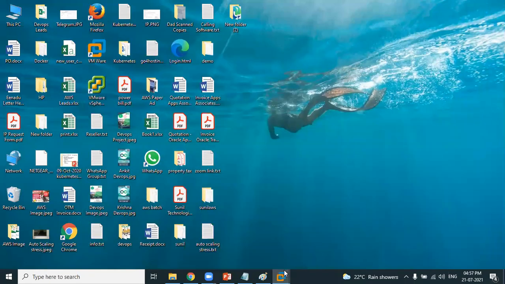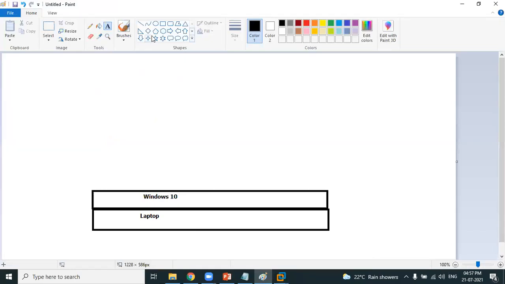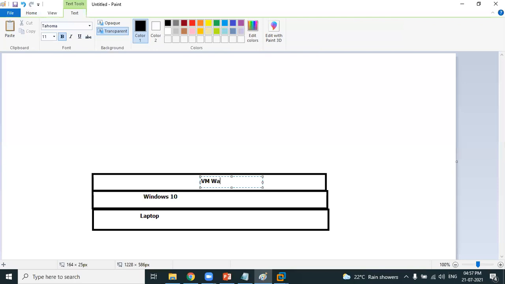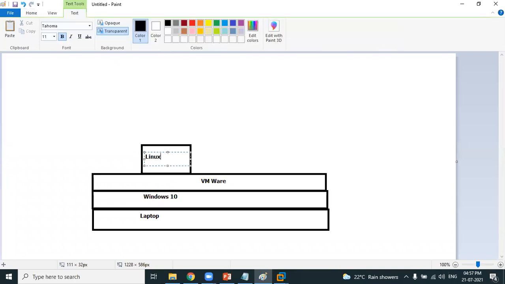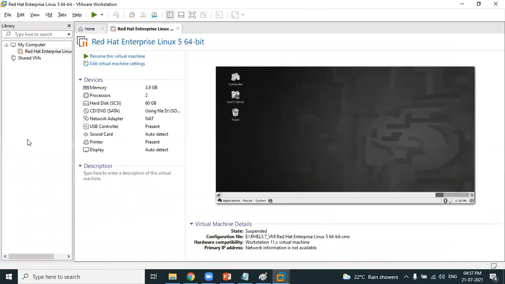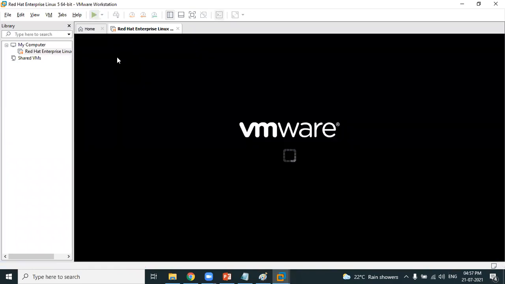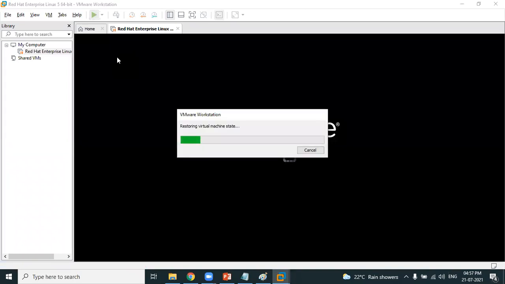What is installed on my Windows 10? VMware, a virtualization platform. On top of VMware, I have created a Linux machine. You can see here, I open VMware. You can see Red Hat Linux. I'm starting my Linux machine. Within no time, your Linux machine will be up and running.